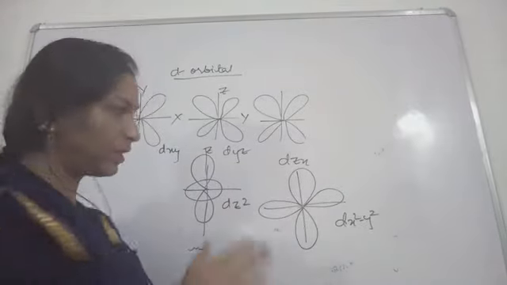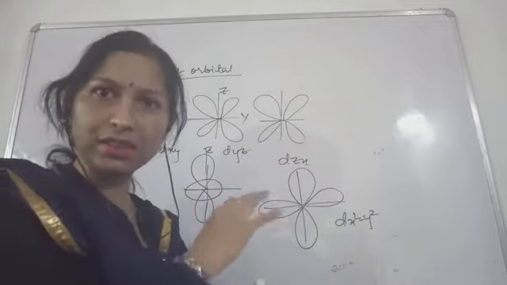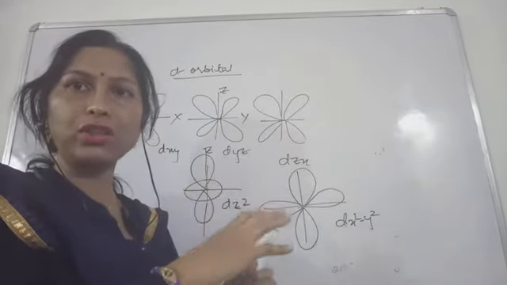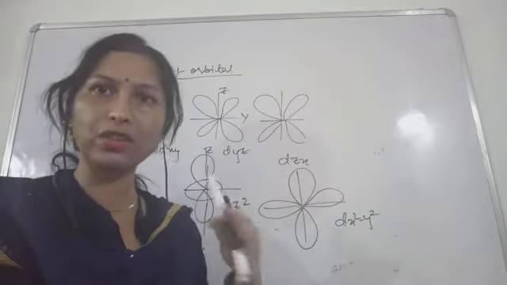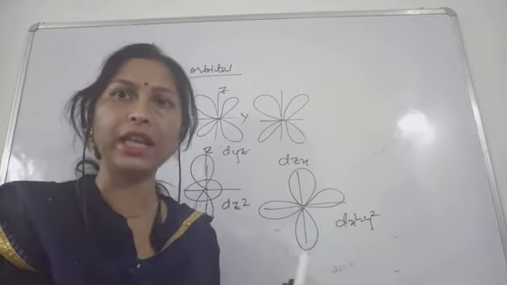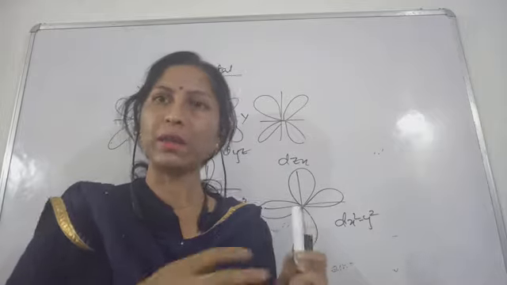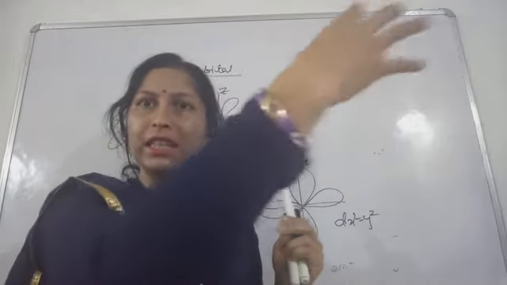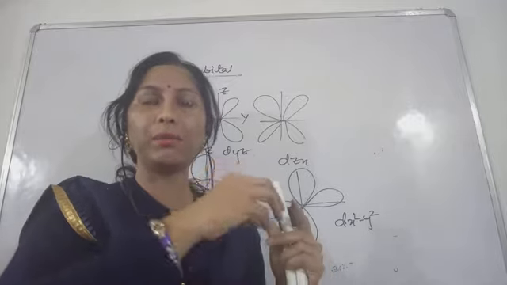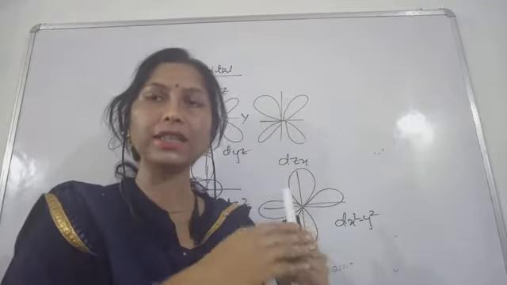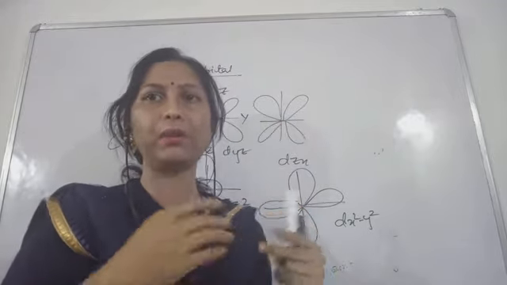You will have to remember this, because on this basis you are going to see the splitting. Every time we call them degenerate orbitals. What does degeneracy mean? Suppose the metal ion is present and the ligands are approaching that metal ion. What will happen? Because of the influence of the ligands, the degeneracy will be lost.